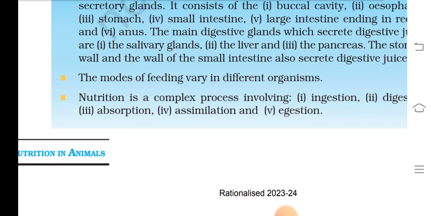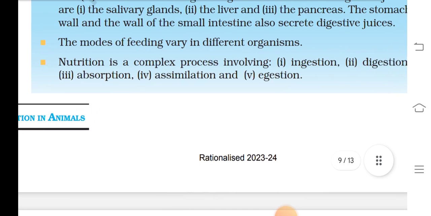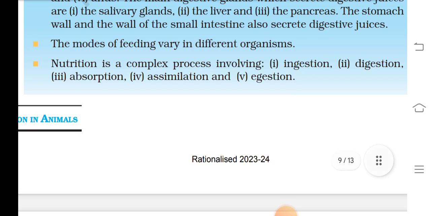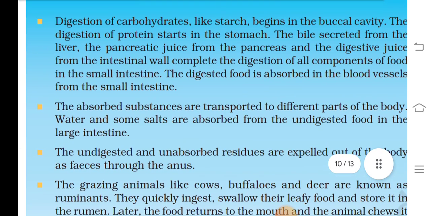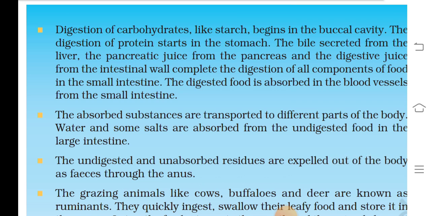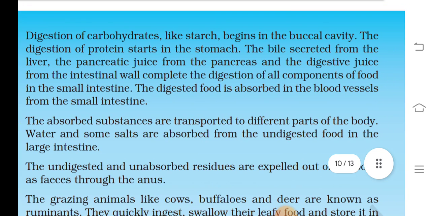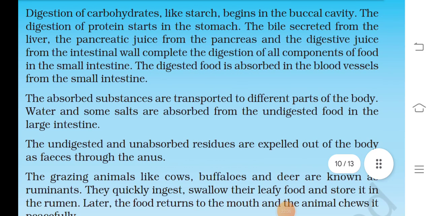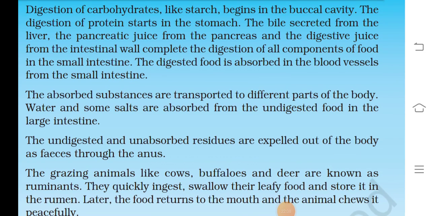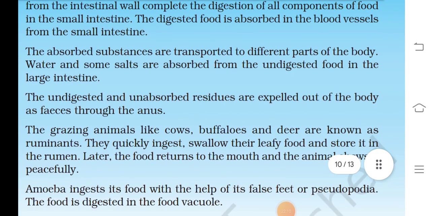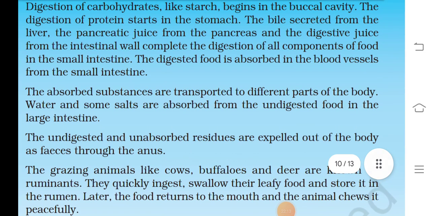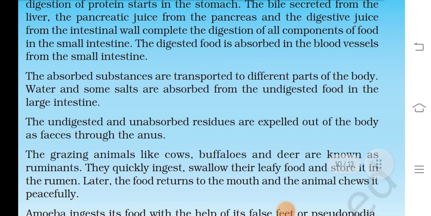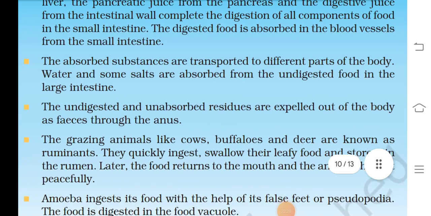The mode of feeding varies in different organisms. Nutrition is a complex process involving ingestion, digestion, absorption, assimilation, and egestion. Digestion of carbohydrates like starch begins in the buccal cavity. The digestion of proteins starts in the stomach. The bile secreted from the liver, the pancreatic juice from the pancreas, and the digestive juice from the intestinal wall complete the digestion of all components of food.